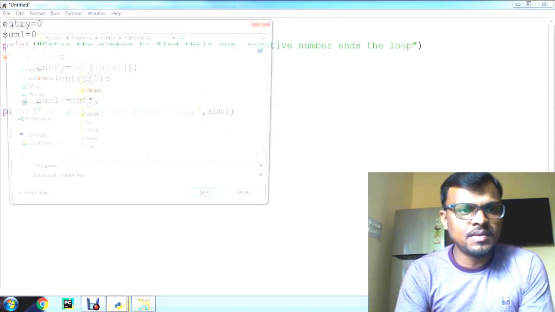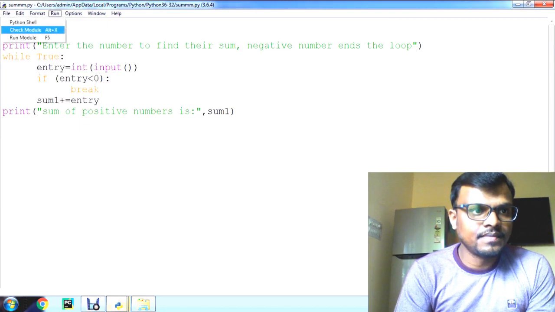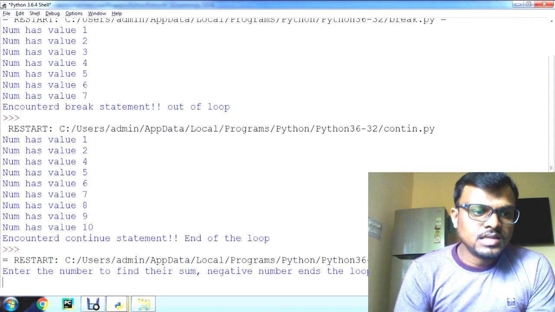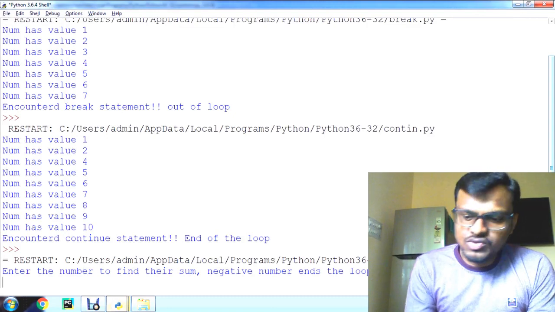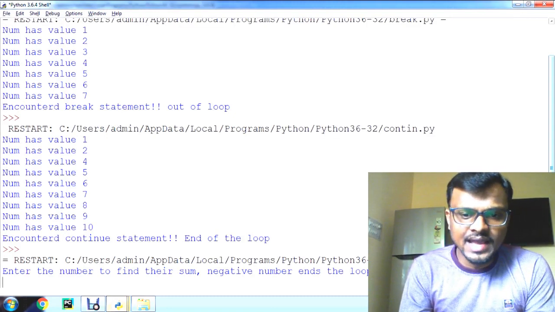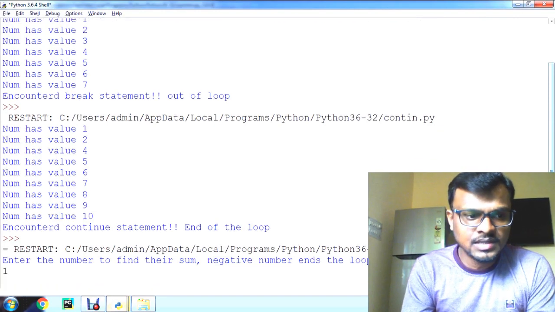Now save the program and run it. Enter the number to find their sum. Let's give some numbers. It should accept all the positive numbers given by the user.